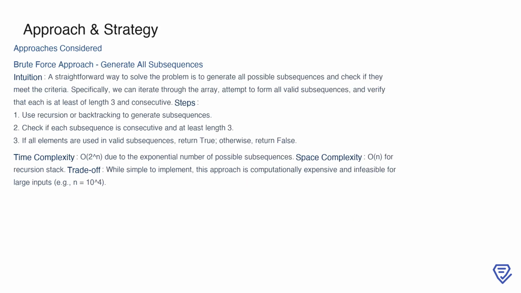To solve the problem of splitting an array into consecutive subsequences, let's first consider the brute force approach. The intuition here is to generate all possible subsequences and verify if they meet the criteria of being consecutive and at least length 3. To achieve this, we can use recursion or backtracking to form all subsequences, check each one for validity, and confirm that all elements of the array are used in valid subsequences. However, this method is computationally expensive, with a time complexity of O(2^n), due to the exponential growth of possible subsequences as the input size increases.